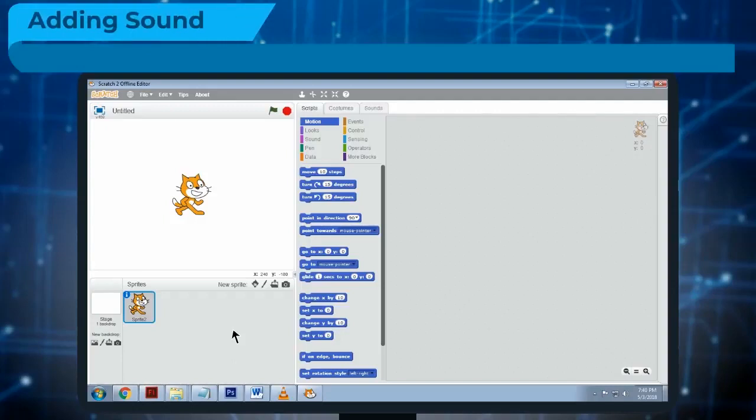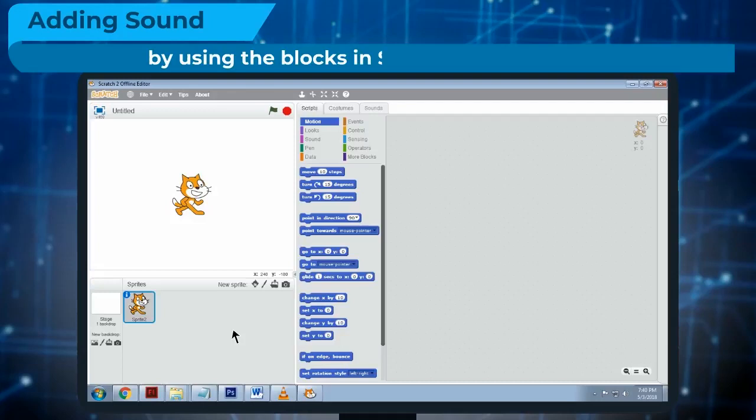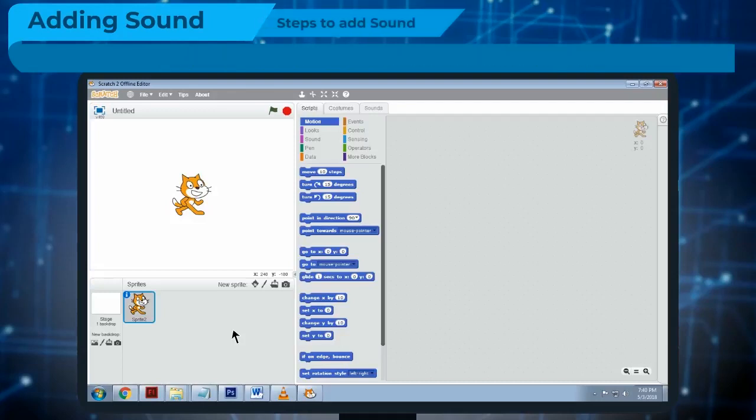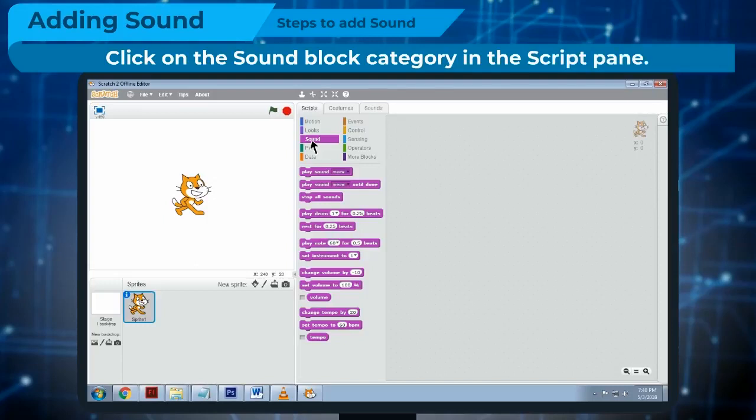Adding sound. We can program the sprite to say words or play sounds by using the blocks in the Sound Block category. Steps to add sound. Click on the Sound Block category in the script pane.